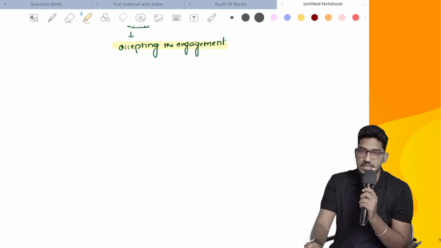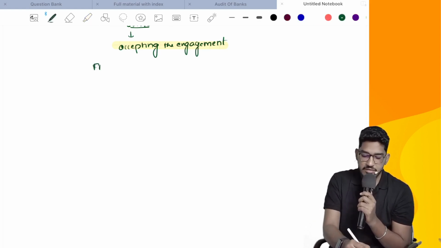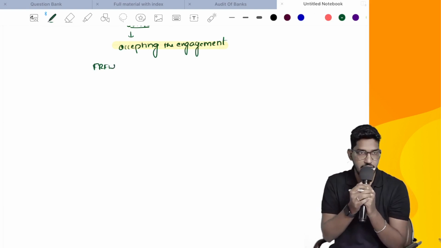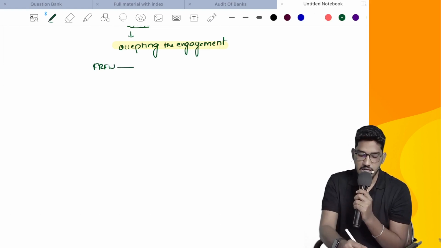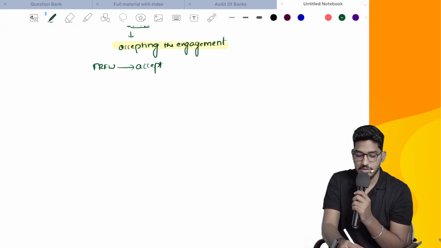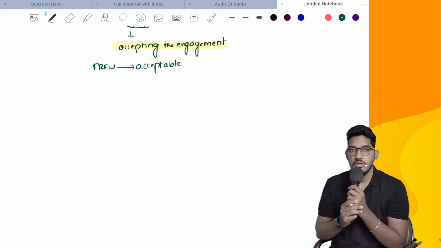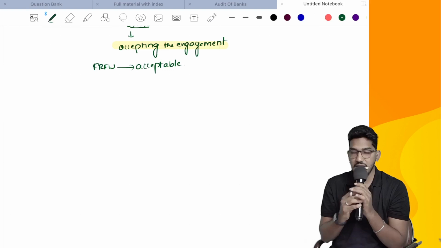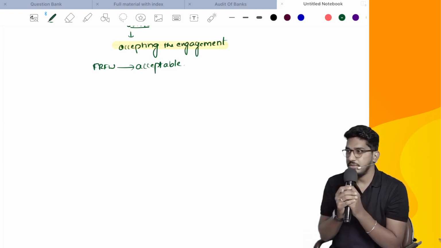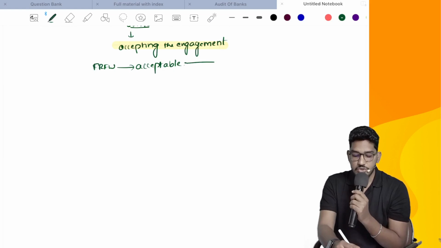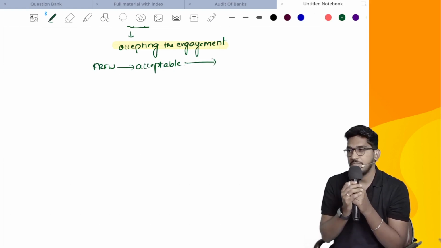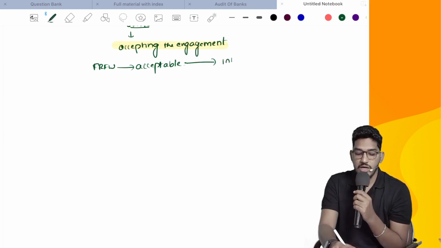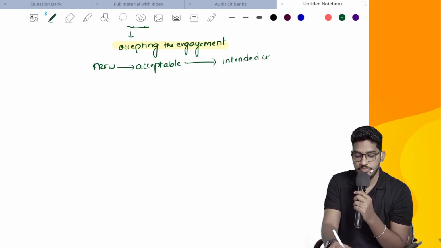The important consideration is whatever special purpose framework is being used in the preparation of the financial statements, whether that framework is acceptable or not. And how the auditor should take that decision depends on the requirements of the intended users.